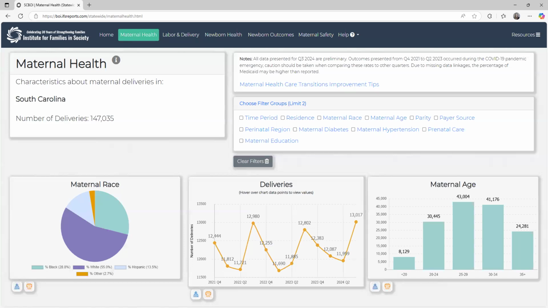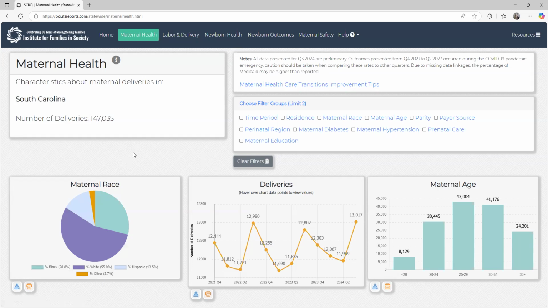And so here on the dashboard, we have a few things. If you are trying to look at just some general descriptive data, what does the maternal delivery population look like, or what does the newborn baby birth situation look like within the state or within a region? This is the dashboard to go to maternal health or newborn health.